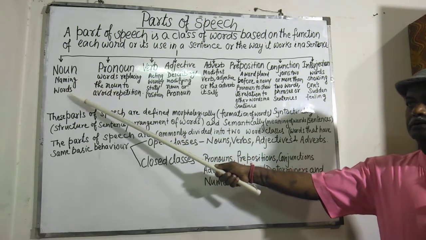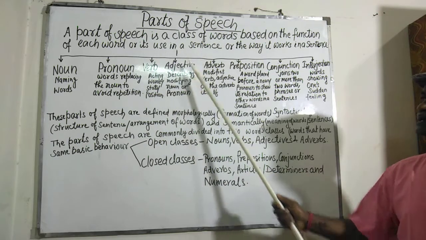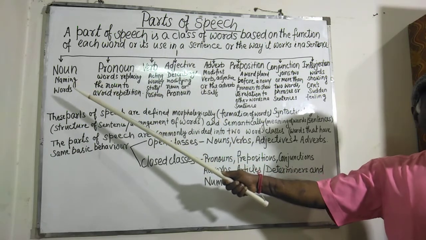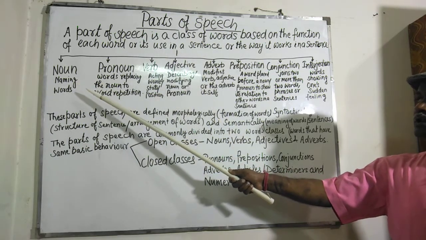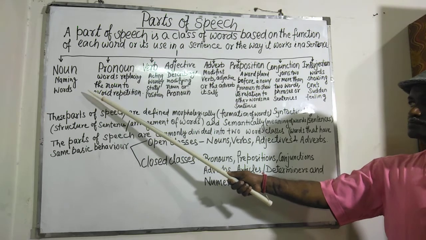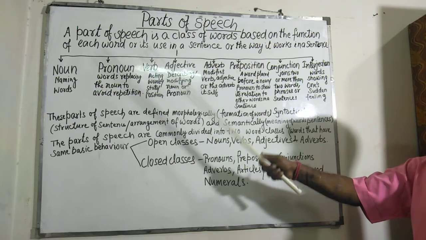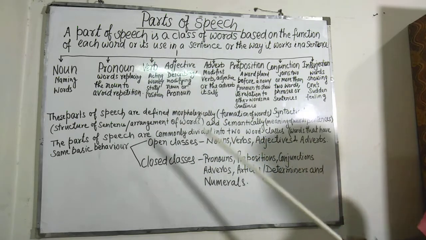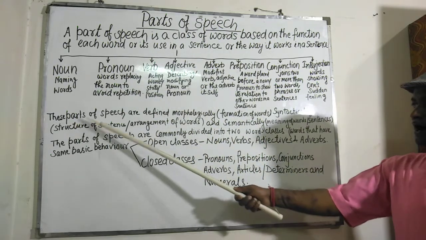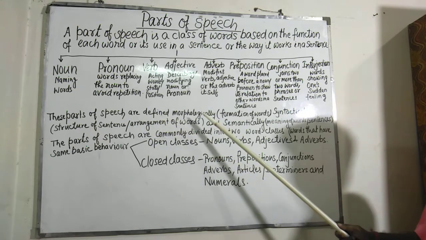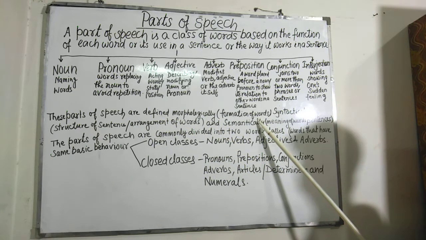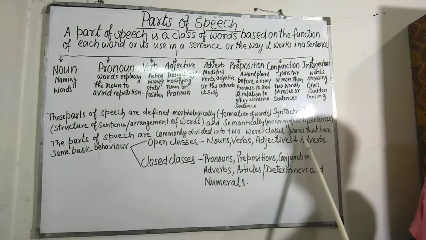Kind, from adjective to noun, kind, kindness, cruel, cruelty. This type, thief, theft, from noun to verb. So in this way, the parts of speech are defined morphologically, by formation of words.